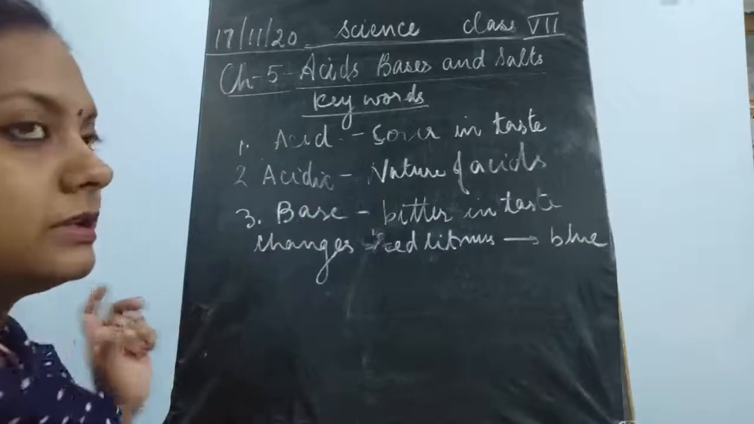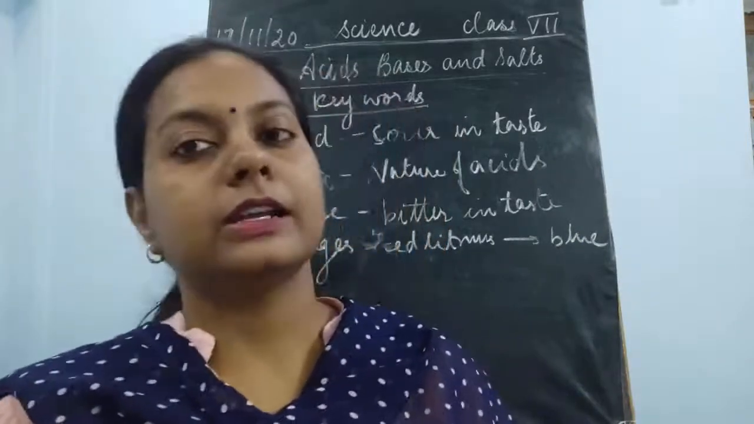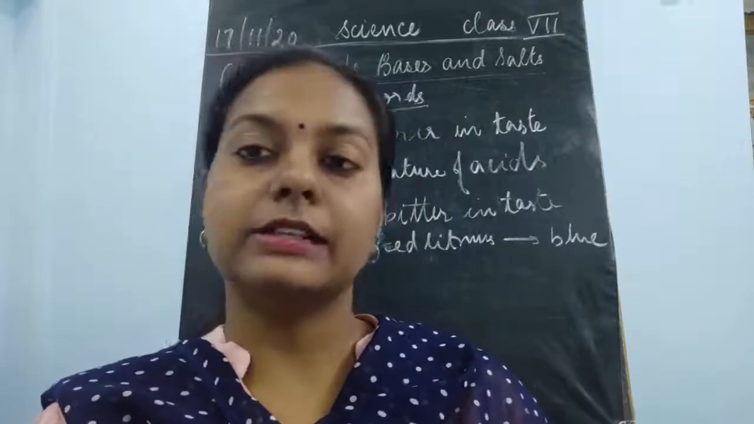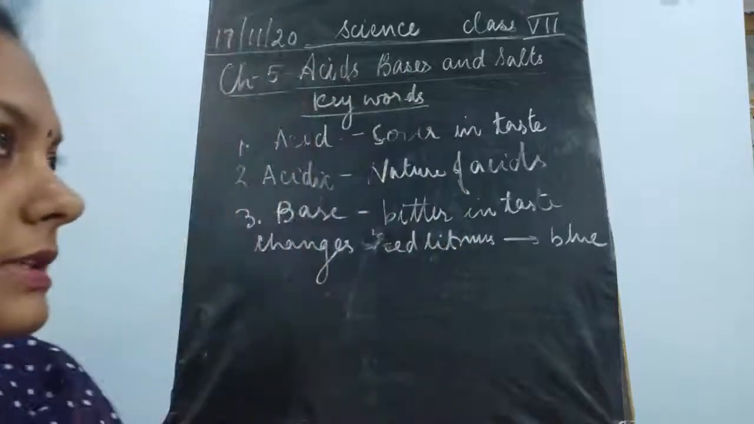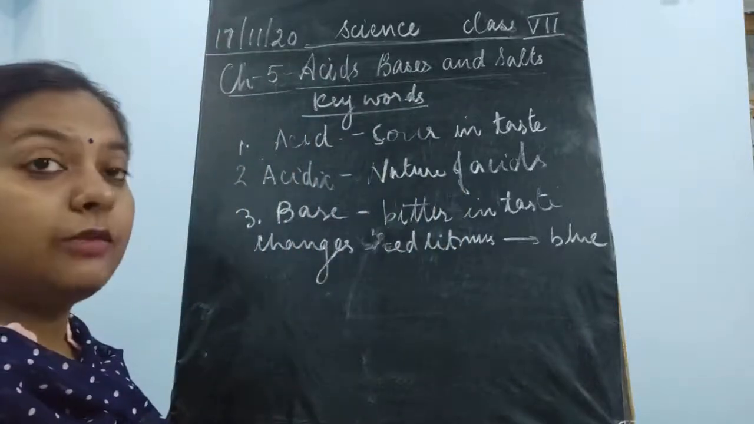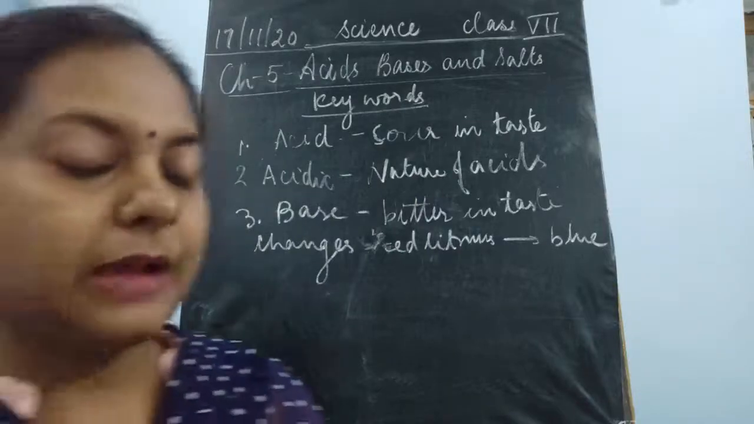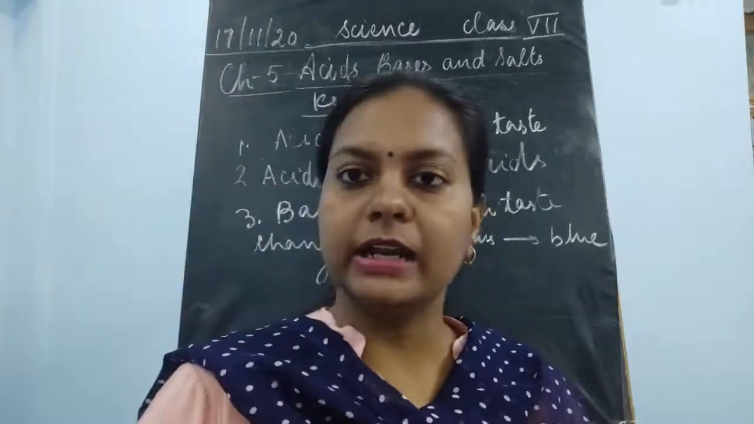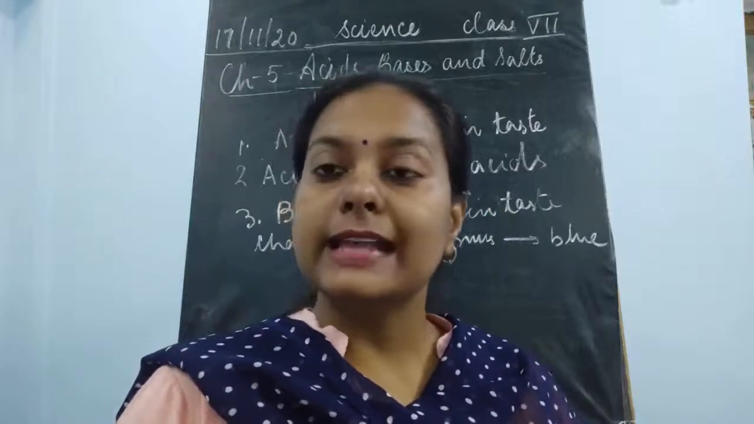Okay, so these are the certain things which are said to be bases. It is corrosive in nature in higher concentration. It is found in certain substances like sodium hydroxide as a base. Some examples are given: quicklime, slaked lime. All these are examples of bases.